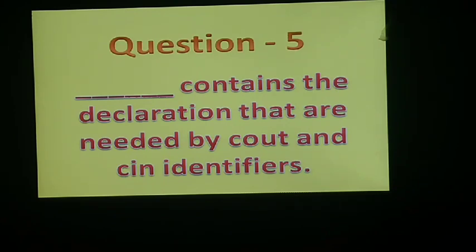I am repeating again the question, class. Dash contains the declaration that are needed by cout and cin identifiers. Do you know what we can fill in this dash?